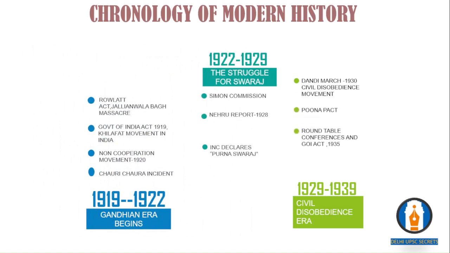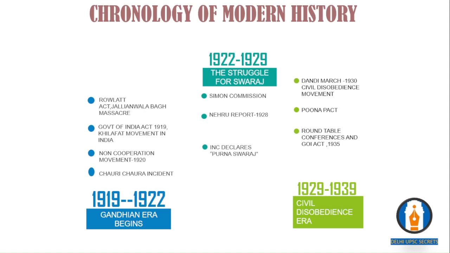We have the Poona Pact. Then there were round table conferences, because during this time Lord Irwin was the Viceroy of India. He suggested that a round table conference could solve some issues within the country, because there was a nationwide boycott of British goods, there was the civil disobedience movement, the Dandi march by Gandhiji, and in the UK the Labour Party government had come to power. There was inadequacy in the Simon report, and there were various changes happening.